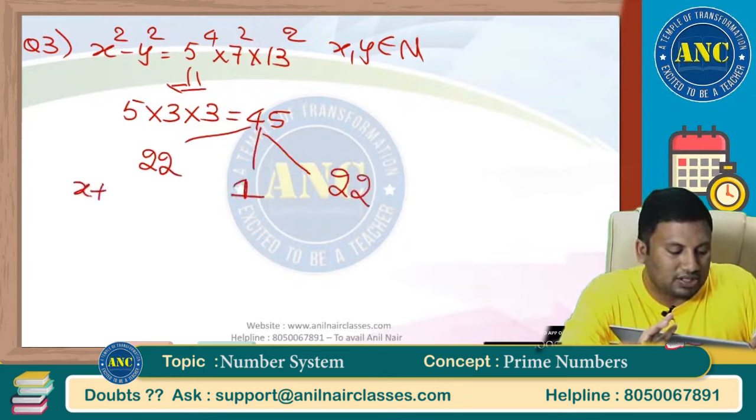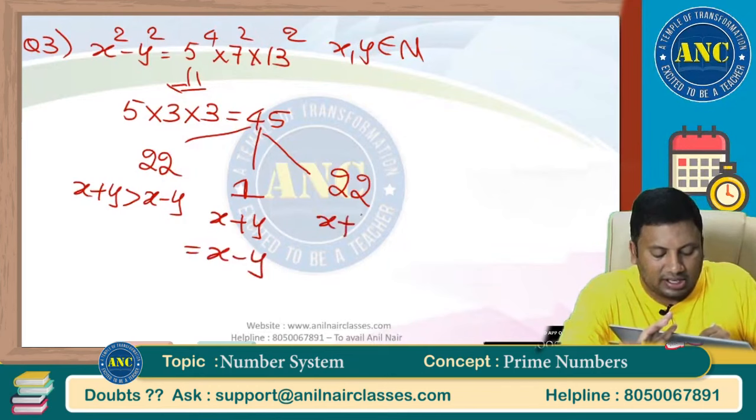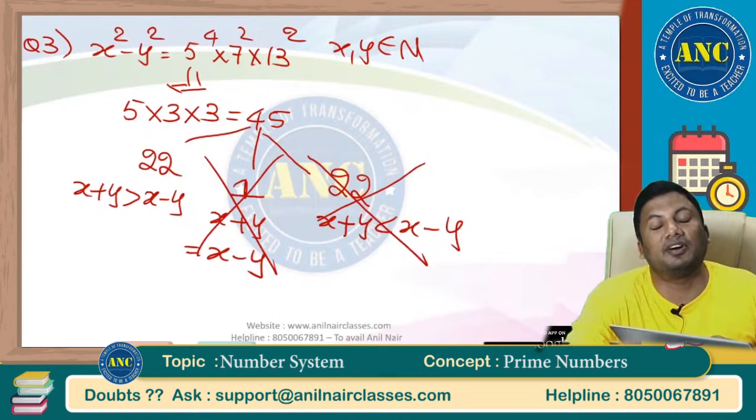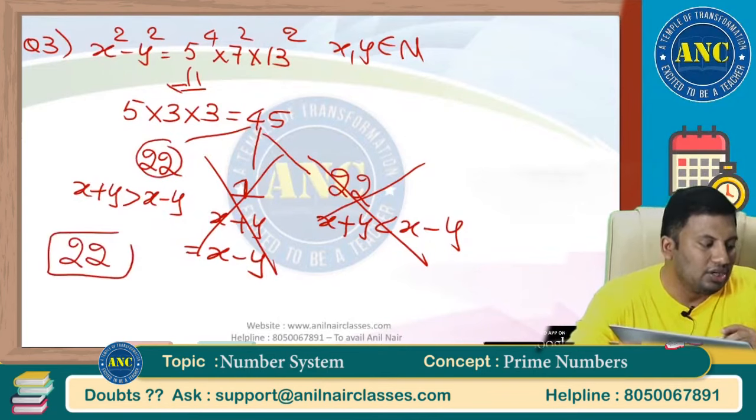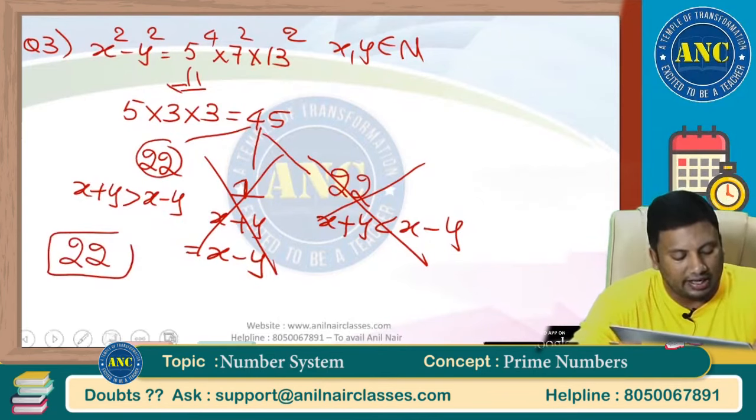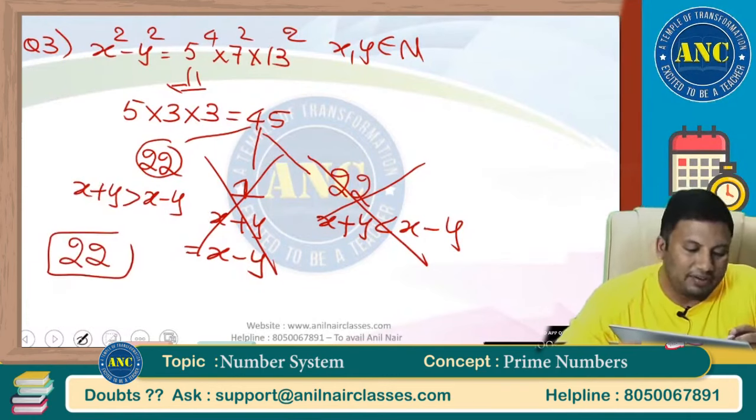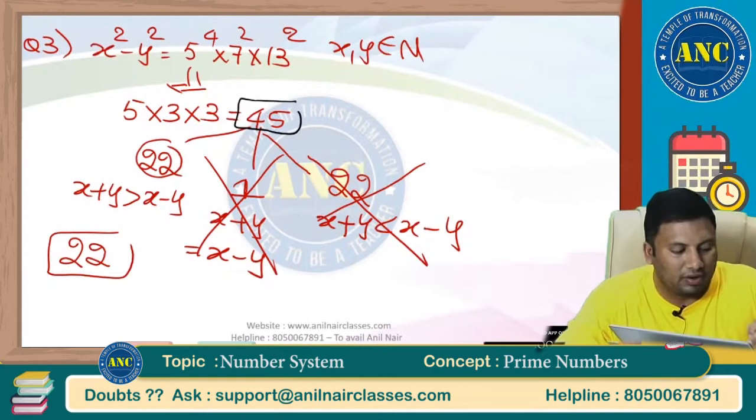These x plus y greater than x minus y. X plus y equivalent to x minus y. X plus y less than x minus y. Sum of two natural numbers can never be less than their difference. Cannot be equivalent to. What is the answer? 22. If you practice it within 10 seconds, you can solve this question. I hope the idea is clear. X plus y into x minus y, 5 into 3 into 3, which is nothing but 45. 22, 1, 22. These methods you will not get in the regular textbook.